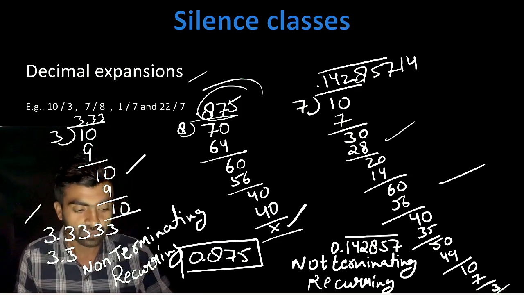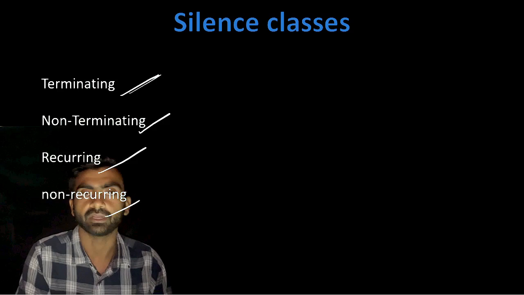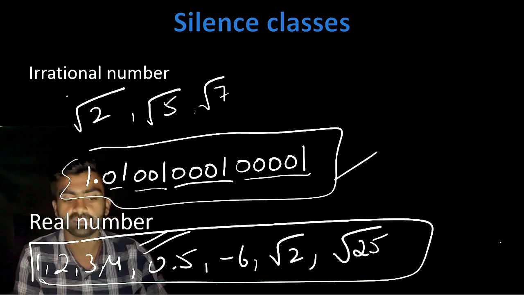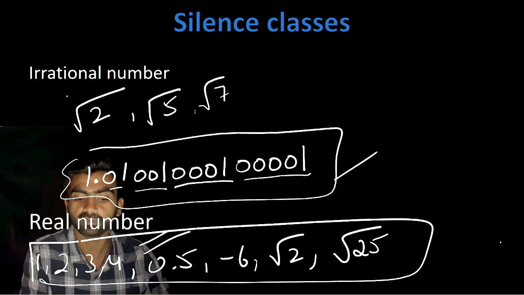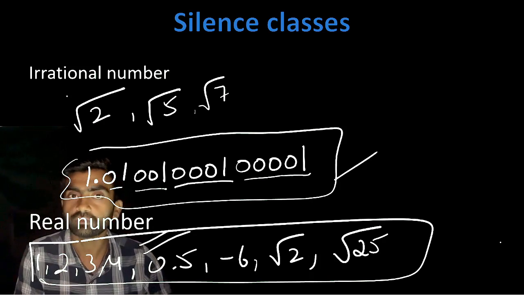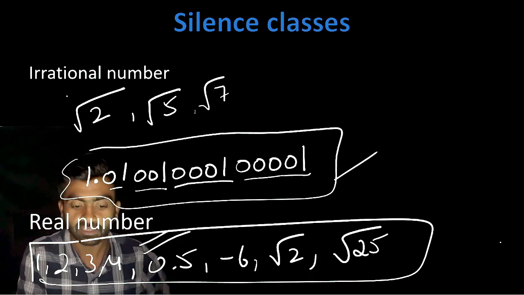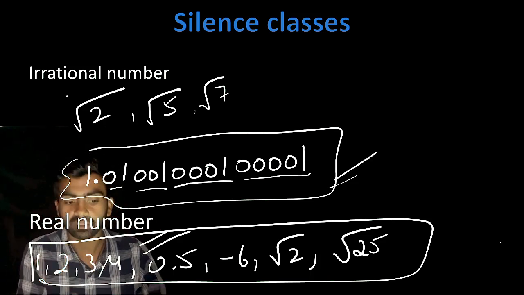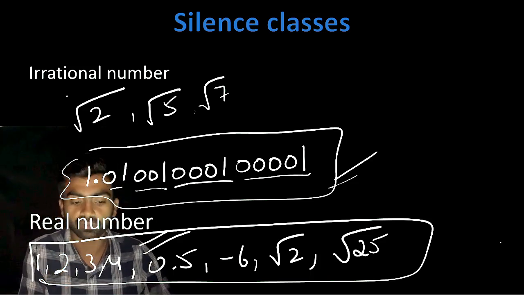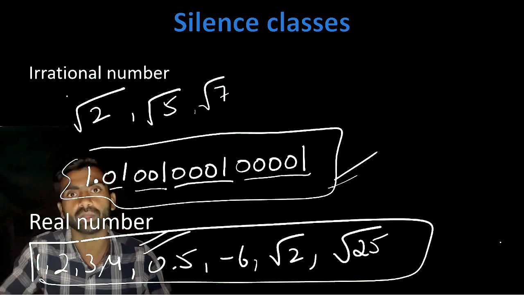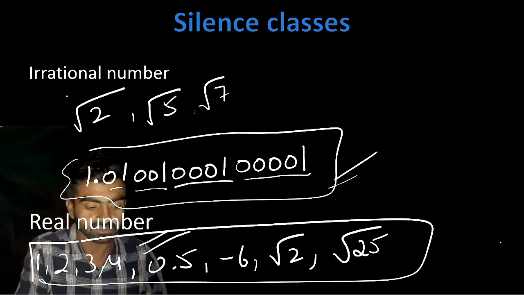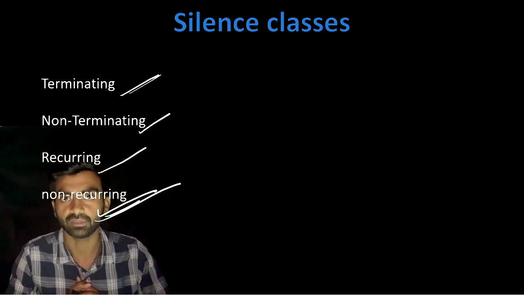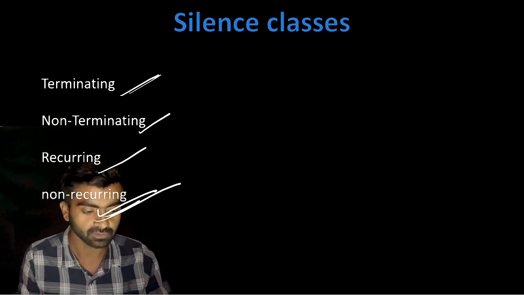Now what is non-recurring? Non-recurring means the numbers are not terminating. Over here in the irrational numbers I have written 1.01001001001. They are not terminating, and you can check they are not recurring because the number is not repeating itself. There is a sequence, but they are not repeating, because 01, 001, 0001, 00001. So this is known as non-recurring numbers.